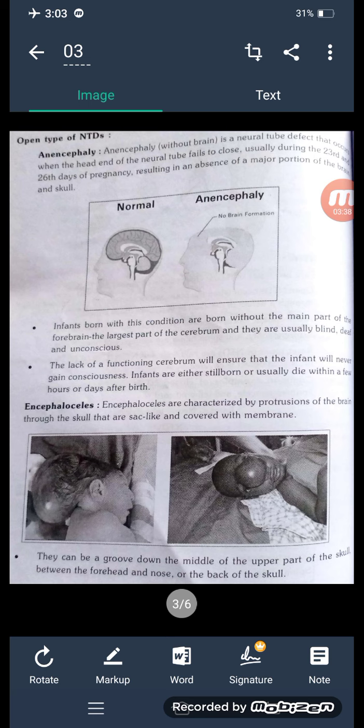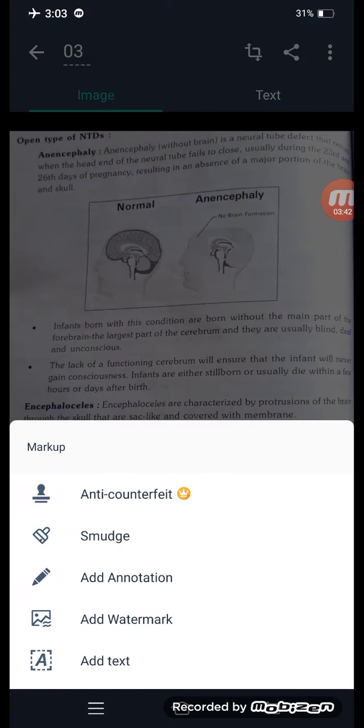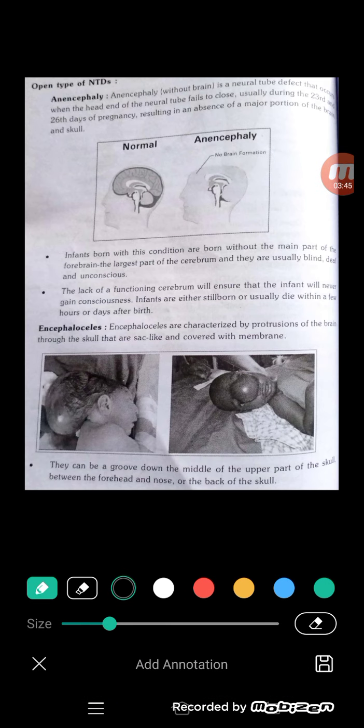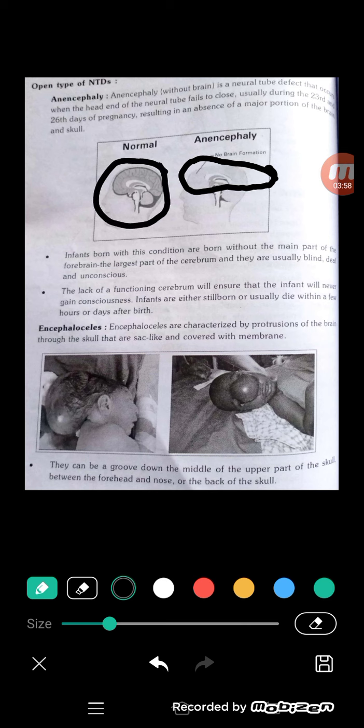First is anencephaly. Anencephaly means the forehead is changed, with no brain formation. Normally the brain forms, but abnormally, in anencephaly, there is no brain formation; simply, anencephaly means without brain.